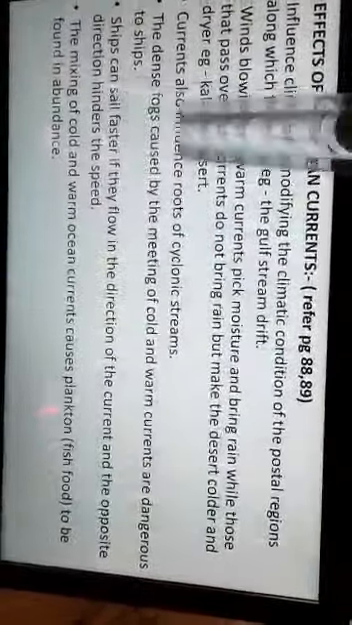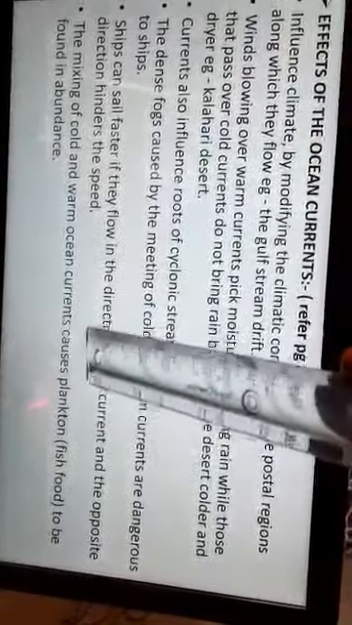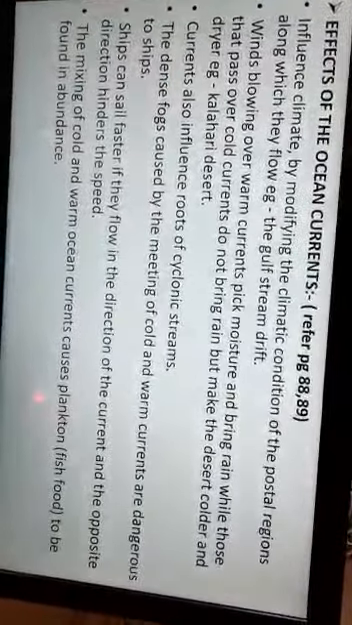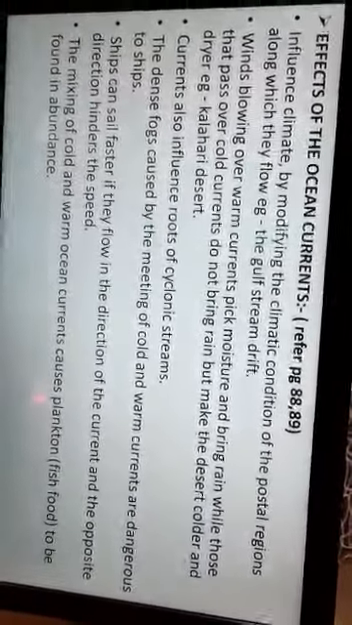The mixing of cold and warm ocean currents causes plankton, that is fish food, to be found in abundance in the oceans. So here you have the different effects: how it affects the climate, that is effect on temperature, effect on rainfall, fog and violent storms, and also how it affects marine organisms and how it affects commerce. So here you have to read it once. So that's all we have in this particular video.